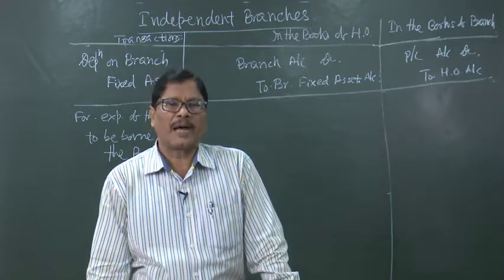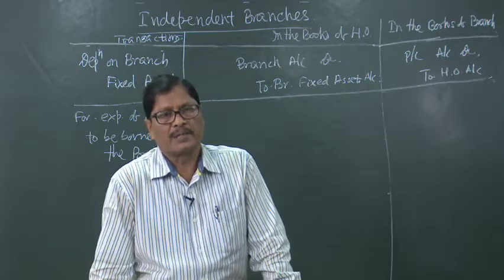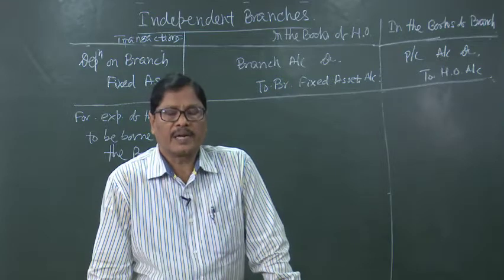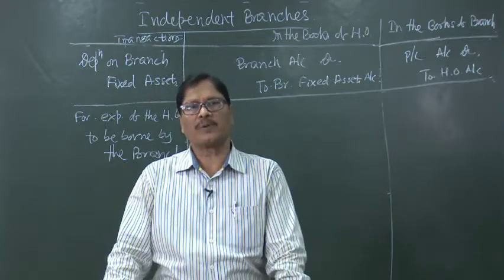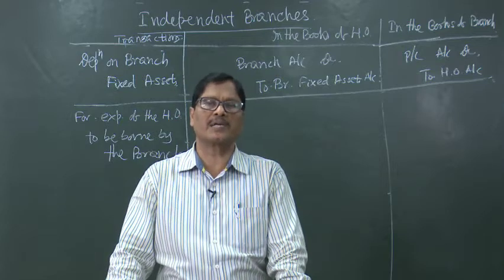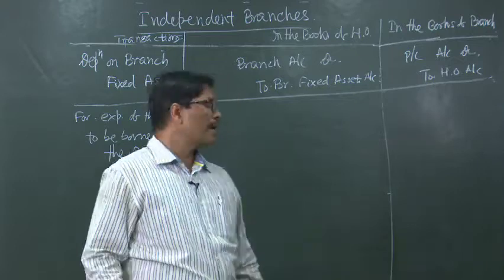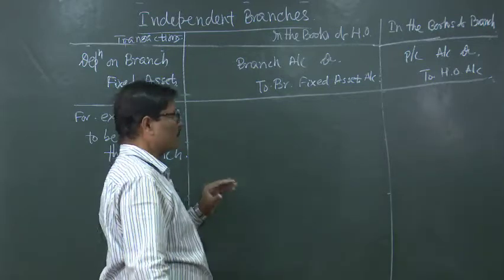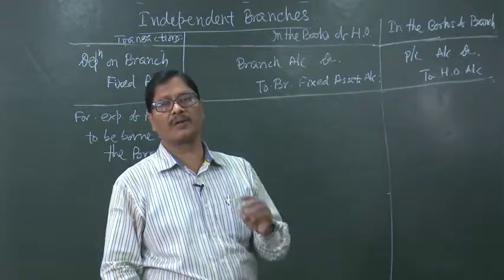So, if the branch agrees to bear 10,000 rupees, then the head office will assume that only 90,000 should be charged to the profit and loss account, so far as advertisement account is concerned. So, that advertisement account should be debited with 90,000 only, but it has already been debited with 1 lakh.